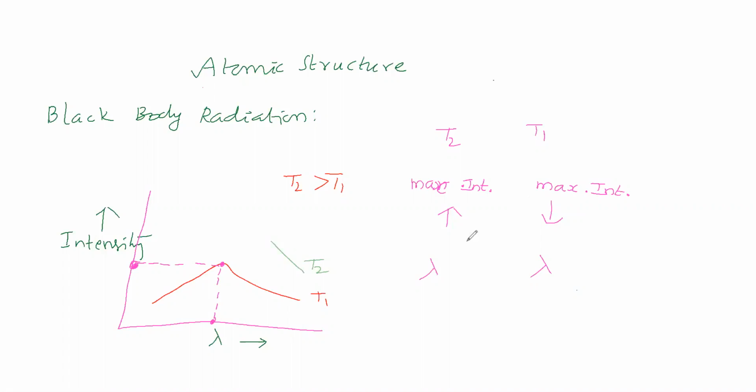Now we will discuss this one. This intensity of radiation has a corresponding wavelength. This maximum intensity of radiation is possible at a certain wavelength. Here also maximum intensity of radiation is possible at a certain wavelength. Now we are comparing this wavelength and this wavelength. How will these two be?